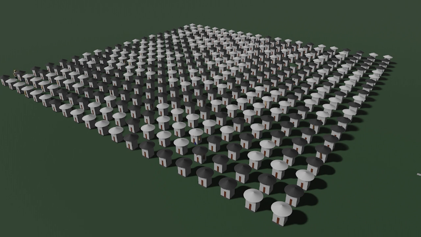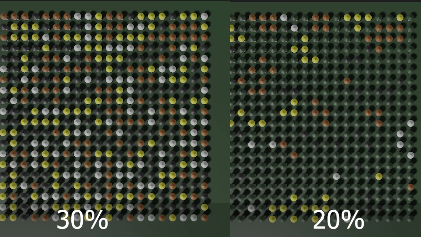Now, do you think something would change if we added more groups? Let's say we also add yellow humanoids and brown humanoids. Let's see in the simulation.